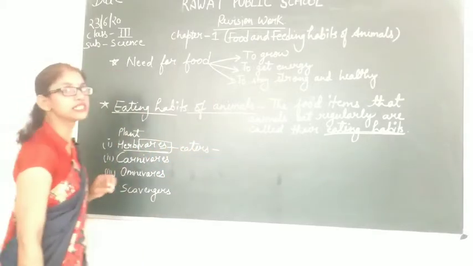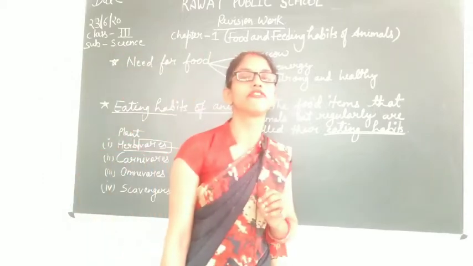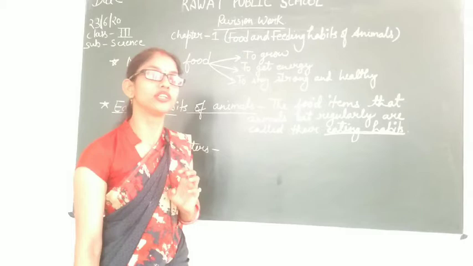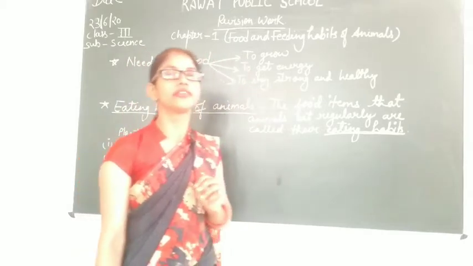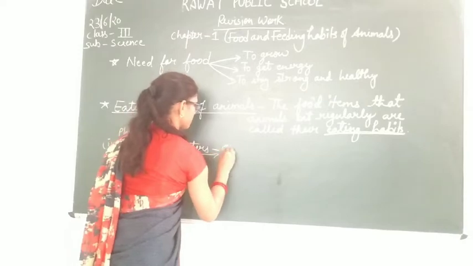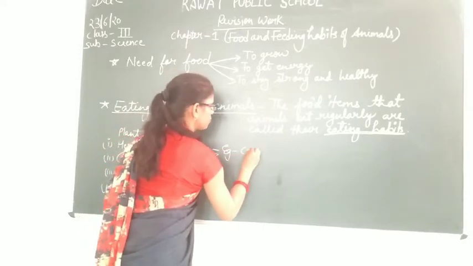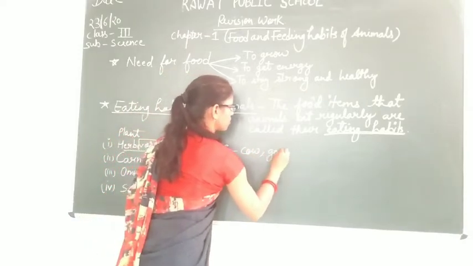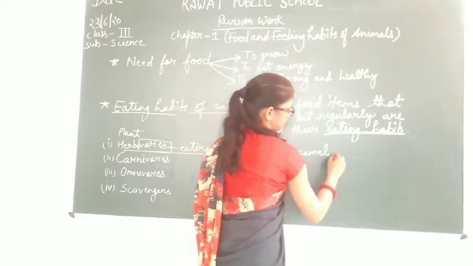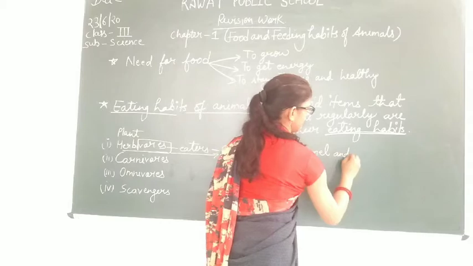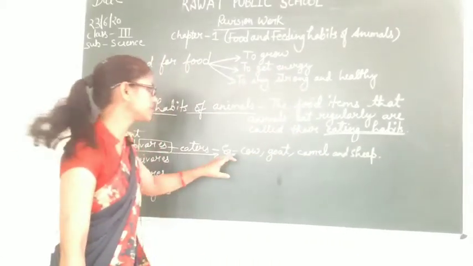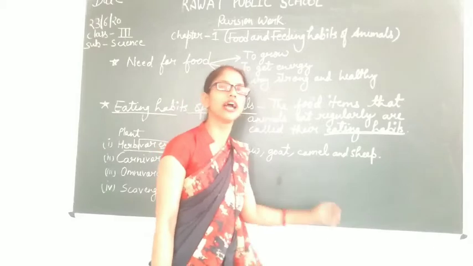So the animals that eat plants and their different parts are known as herbivores. The examples of herbivores are cow, goat, camel and sheep. So these are the examples of herbivore animals.